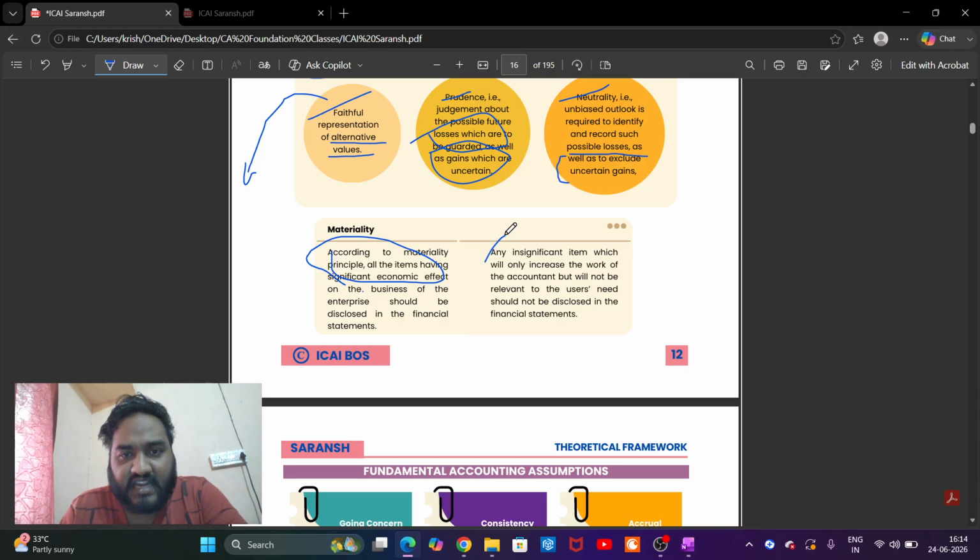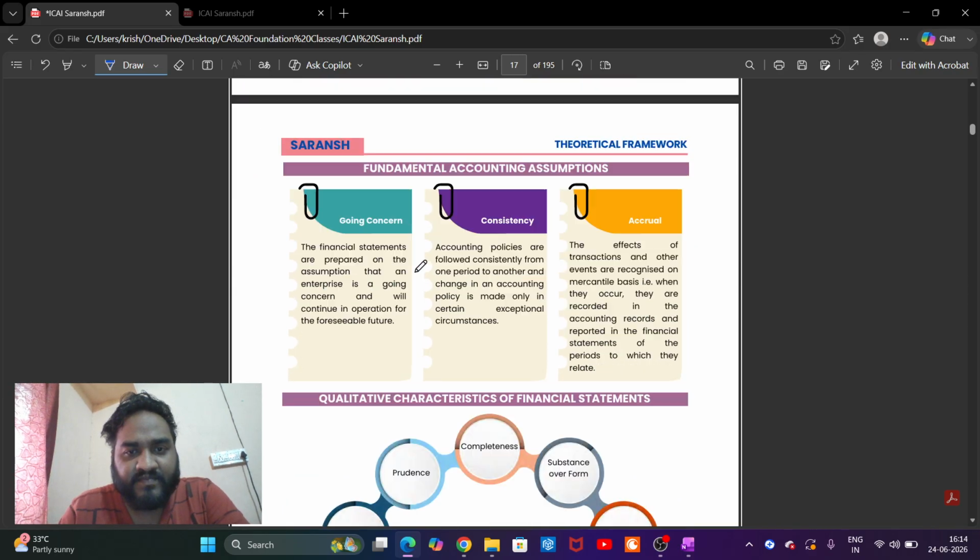Any insignificant item which will only increase the work of the accountant but will not be relevant. Basically, they are saying insignificant items shall not be considered. Significant items shall be considered.